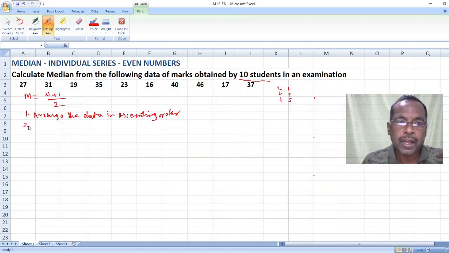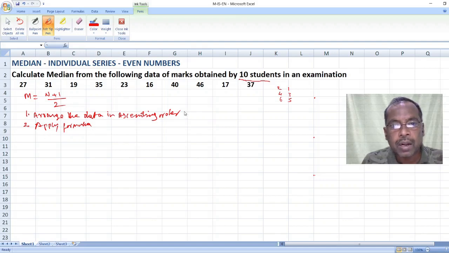And next is apply formula. What is the formula? You already know that M = (n+1)/2.